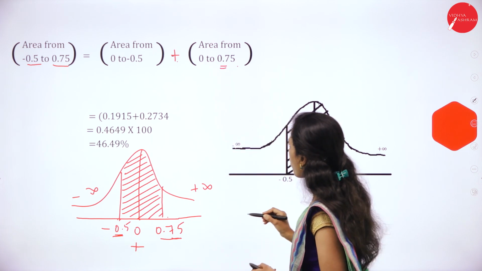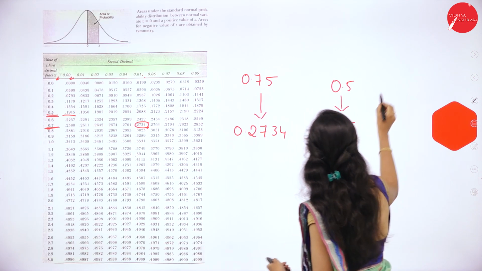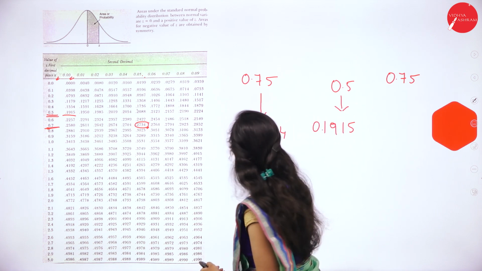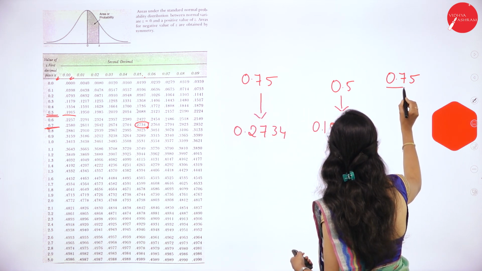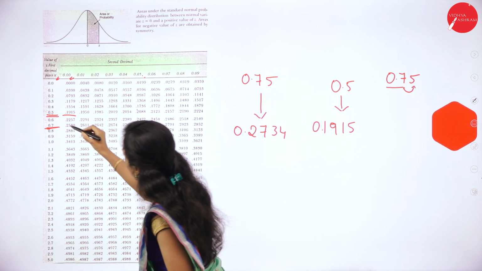Then for 0.75: in 0.7, we have to see the fifth column. Where is 0.7?